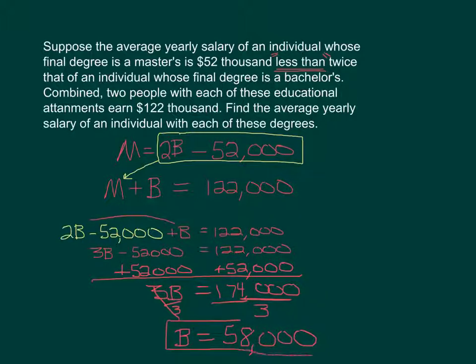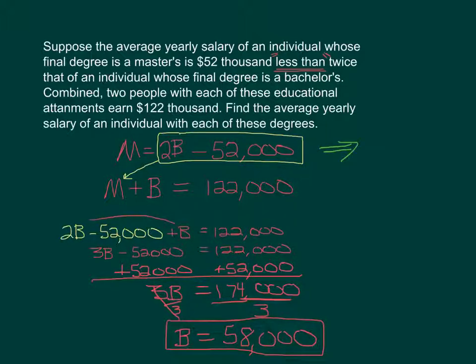If they're looking for the bachelor's degree, and we know that a master's degree is going to be 52,000 less than twice a bachelor's degree, so we could do it that way. We could also do this: M plus B equals 122,000. Either way.